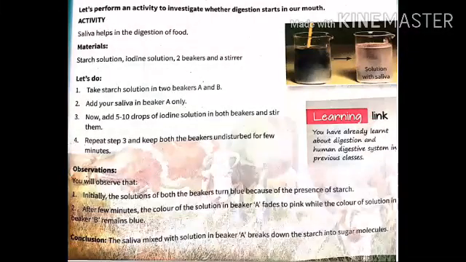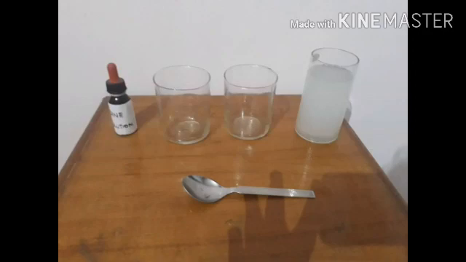So our aim is to show that saliva helps in the digestion of food. For this we need starch solution, 2 beakers, iodine solution and a stirrer. And you can make your own starch solution. For this you need starch powder which is easily available in the market, 1 empty glass and 1 glass containing water. Now add 1 spoon of starch powder in the empty glass.